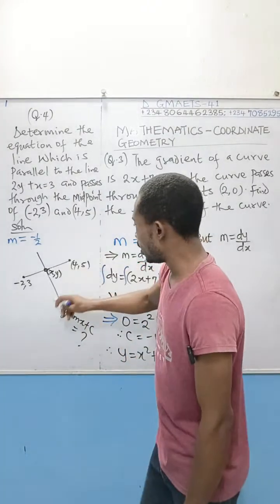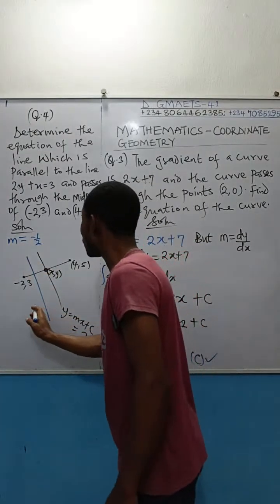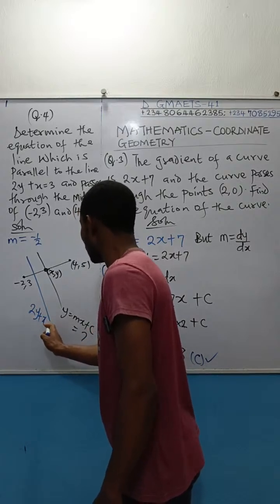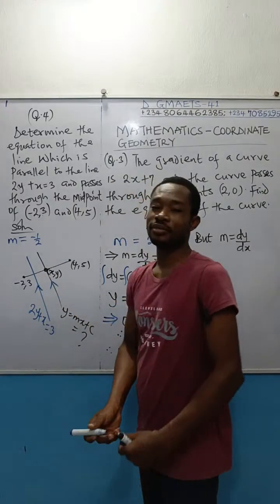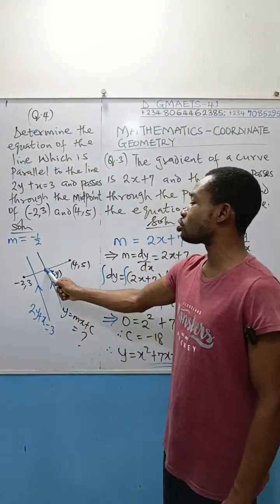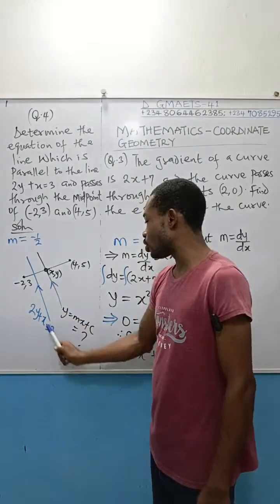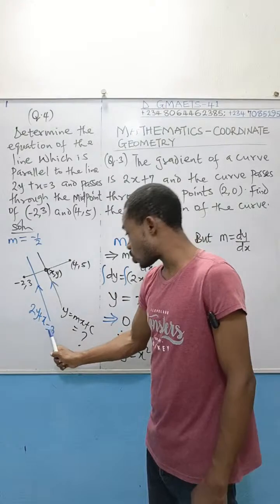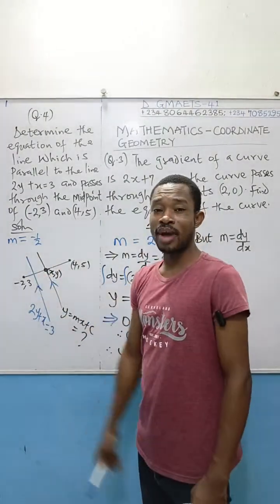Now, they gave us this line, watch. The equation of the line is defined as 2y + x = 3. Then this line is parallel to this line. But this line, whose equation we don't know, passes through the midpoint of this guy. Since both of them are parallel, they have equal gradient, which means the gradient of this one, whose equation we are looking for, is also equal to the gradient of this one that has been given to us. And we have obtained it to be -1/2.